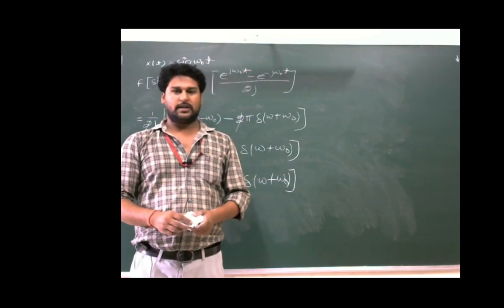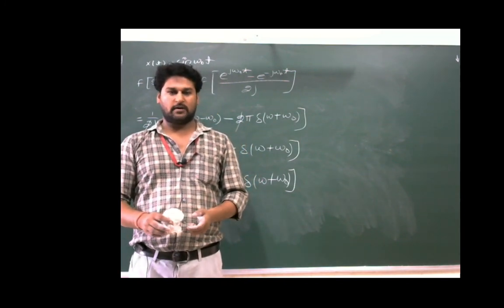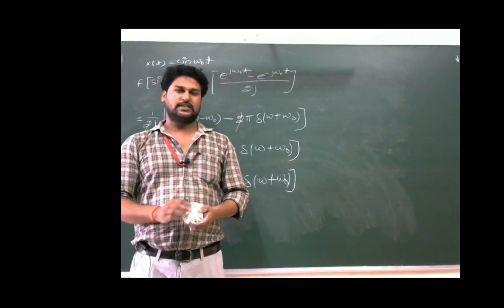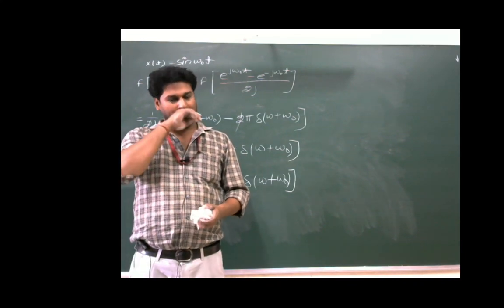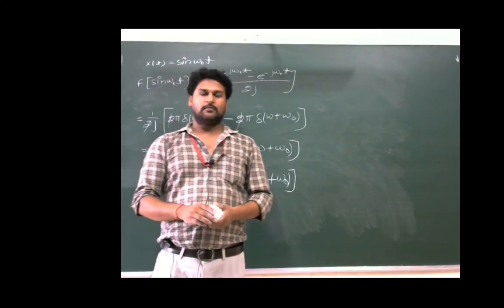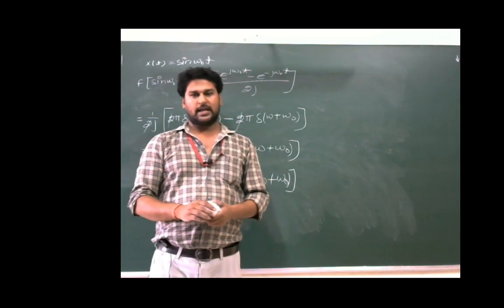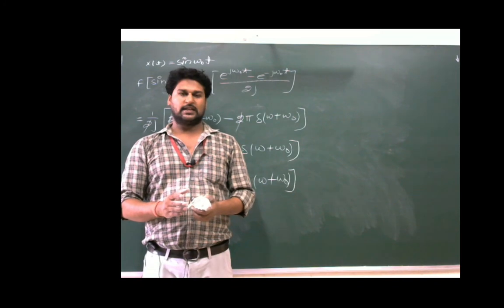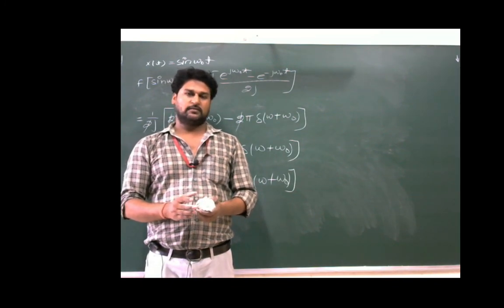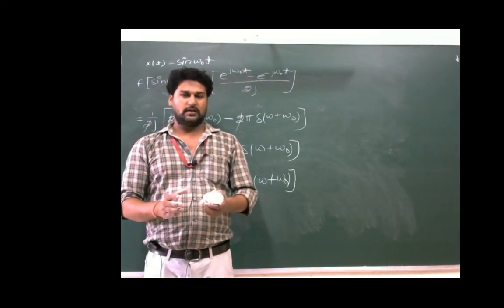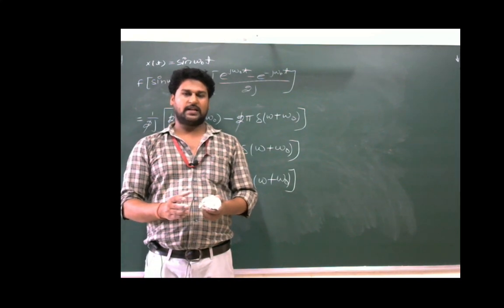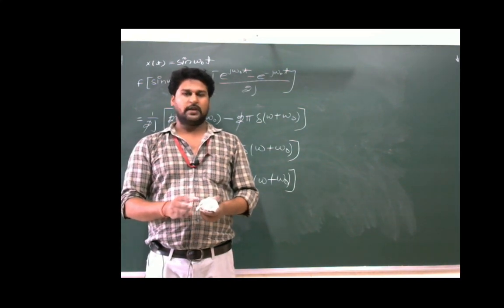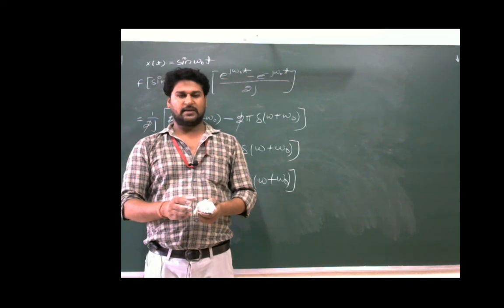We have to remember the Fourier transform of all these signals as standard formulas, and some more signals are there. One more important signal is the gate pulse, or rectangular signal, which can be written as rect(t/τ). We will consider this signal in the coming lecture.